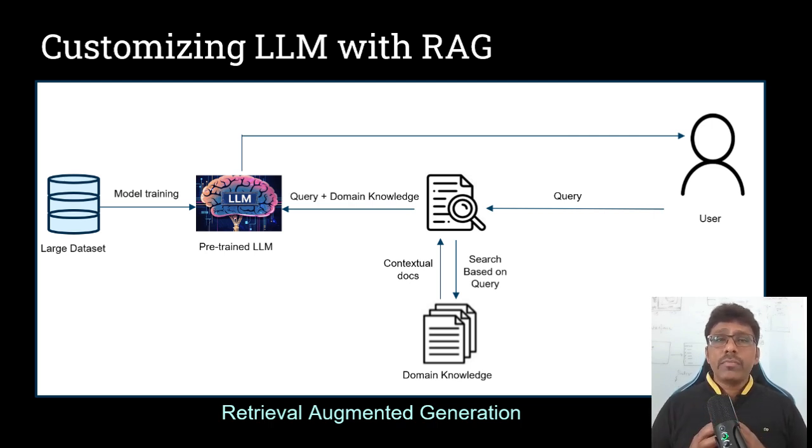In the last slide, we saw various challenges of LLMs. We can overcome some of those challenges by customizing LLMs. RAG, that is retrieval augmented generation, is one of the approaches to solving them. Retrieval augmented generation, that is RAG, is the process of optimizing the output of a large language model as it references a knowledge base outside of its training data sources before generating a response.